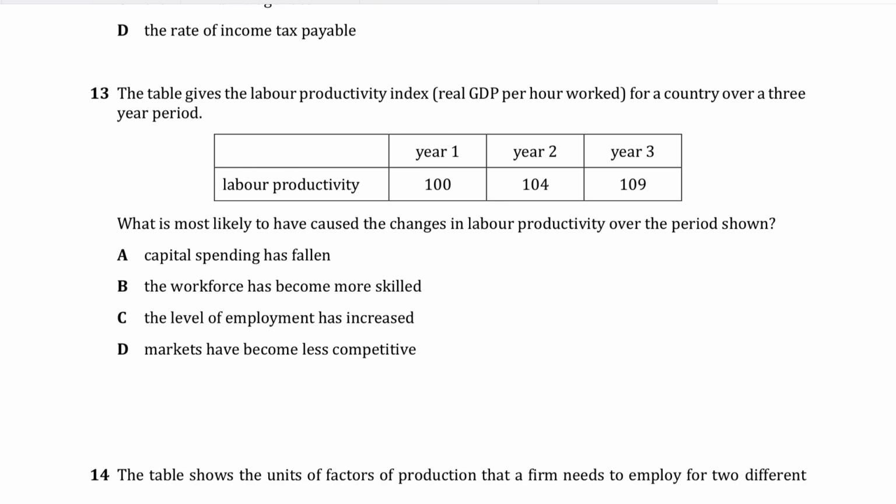So labor productivity is given in index number. What is most likely to have caused the changes in labor productivity over the period? If you see, the labor productivity index is going up, which means what exactly? Labor productivity is simply telling us output per worker, or output per hour worked, and it is rising. So output per worker is rising, or output per hour worked is rising.